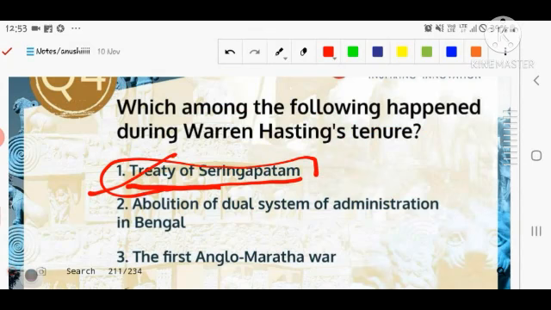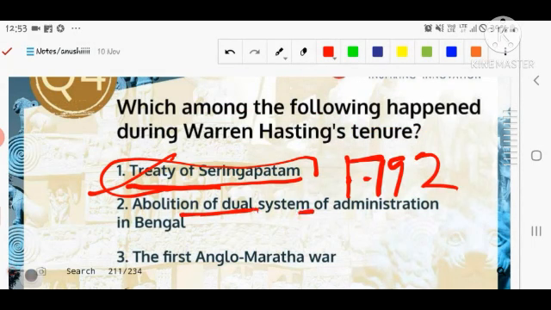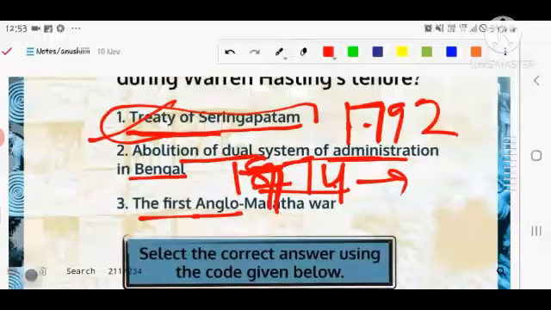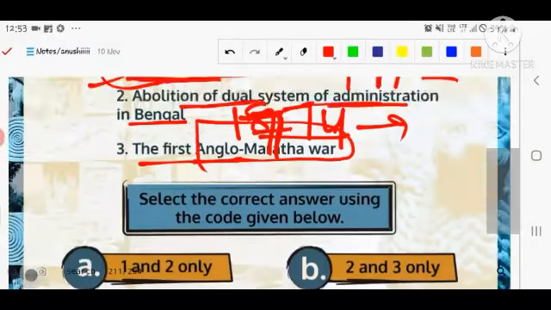Is it the Treaty of Seringapatam that happened in 1792? Abolition of the dual system of administration in Bengal, I think 1774, I'm really sorry, that is not 1874, after the Regulation Act. Number three, the First Anglo-Maratha War. So you have to tell the correct statement here.